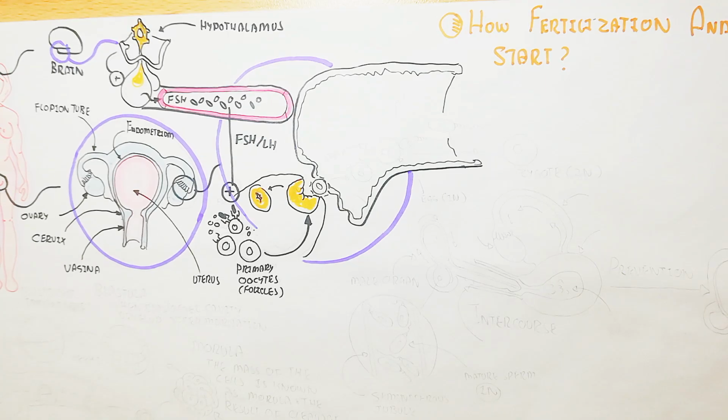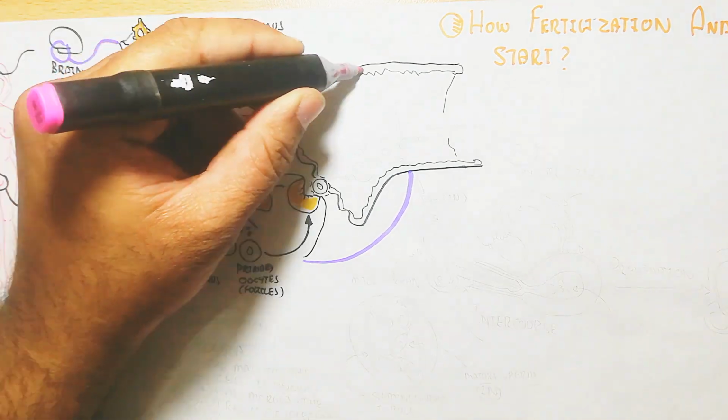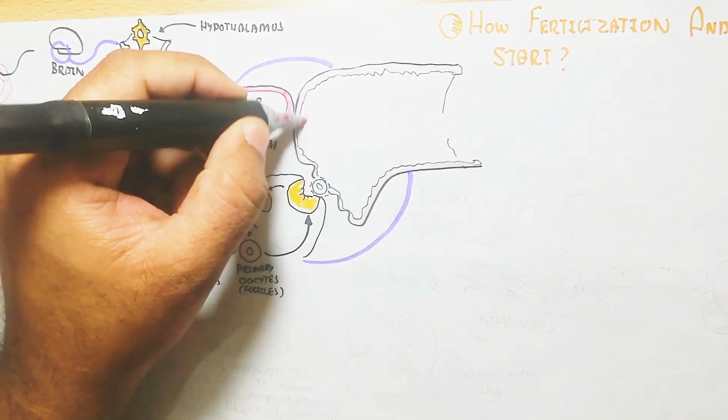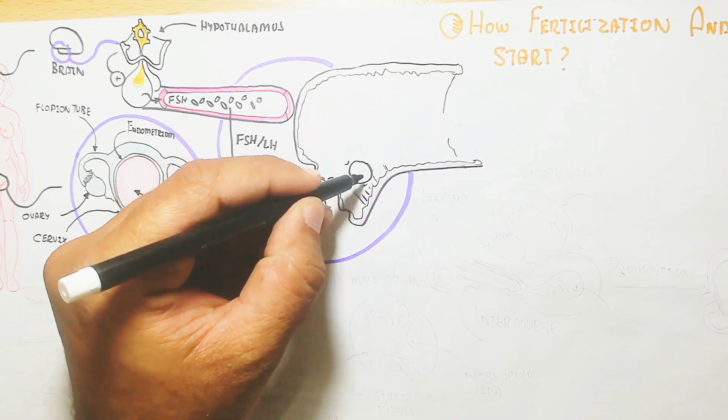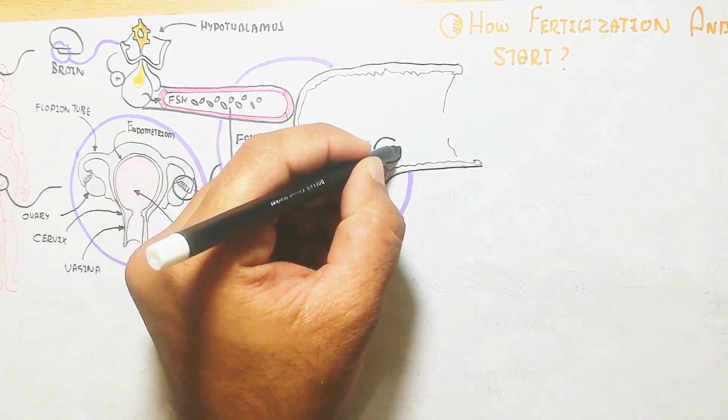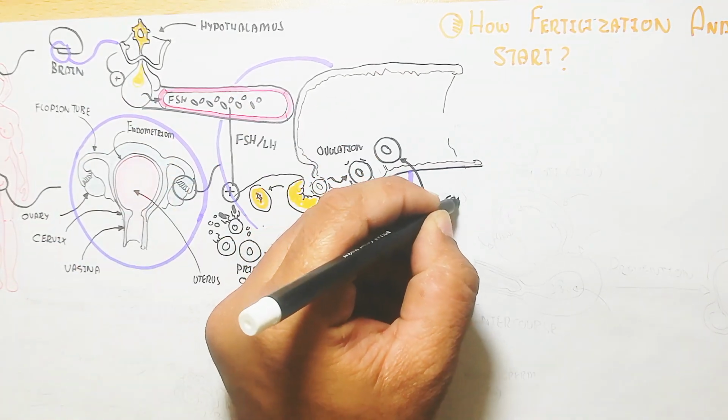And in this way, this egg, basically a haploid egg, will enter into the fallopian tube. When entering the fallopian tube, it is haploid. It means the number of chromosomes remains half because of meiosis.